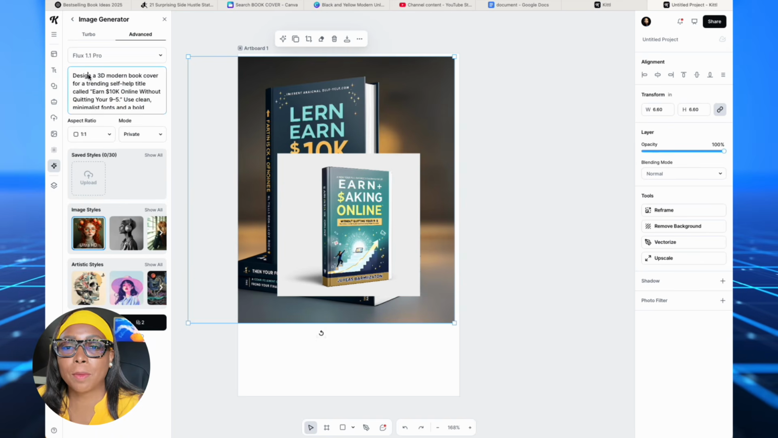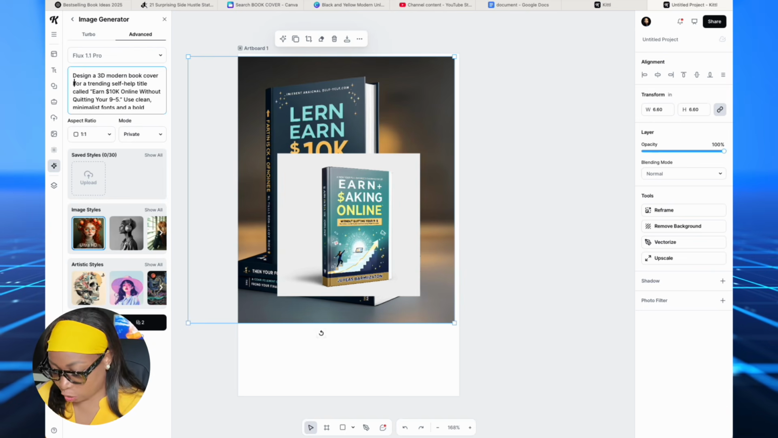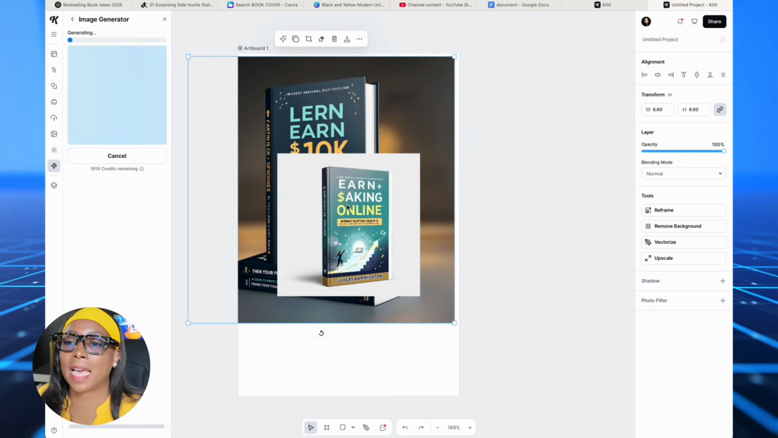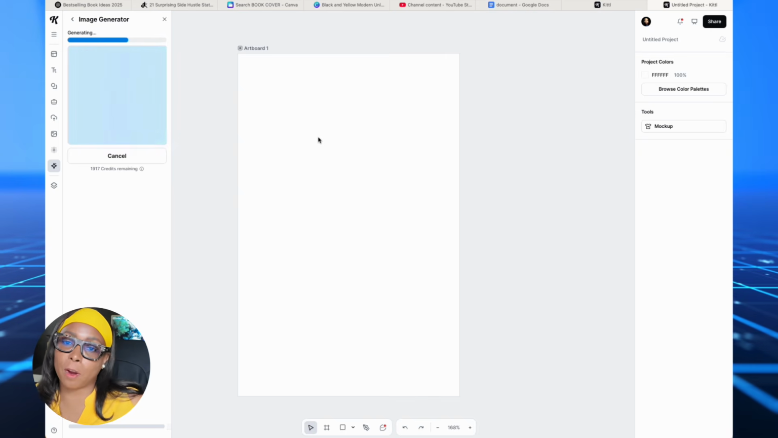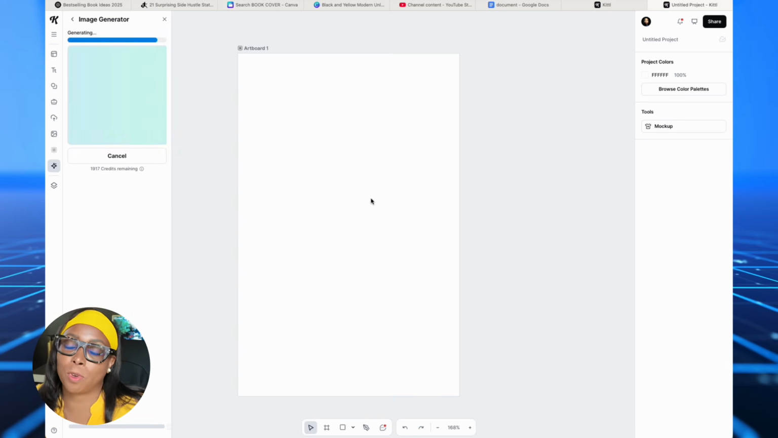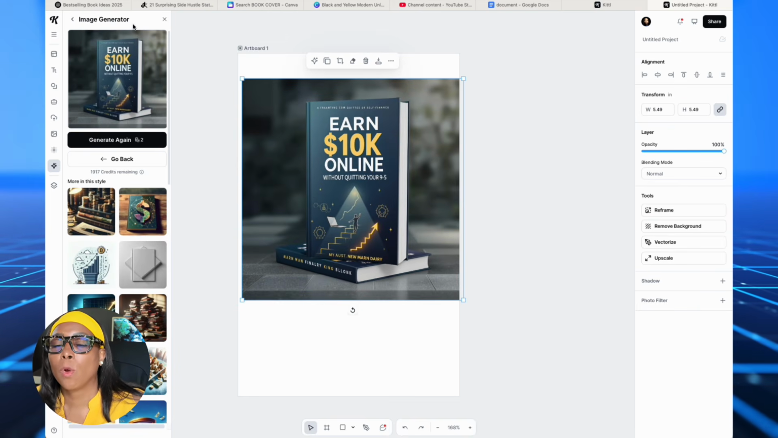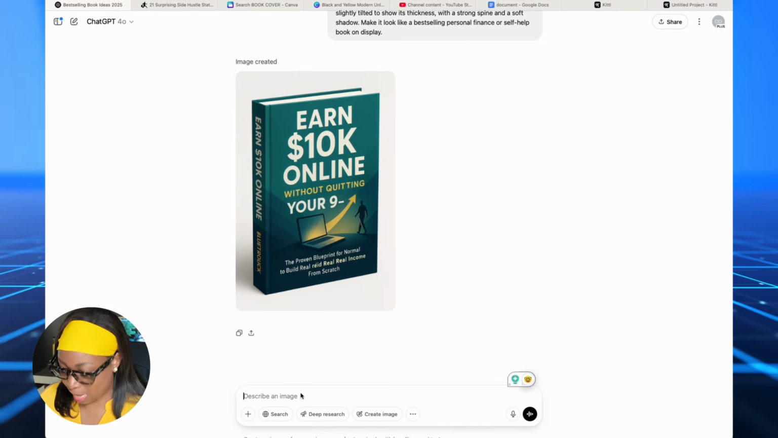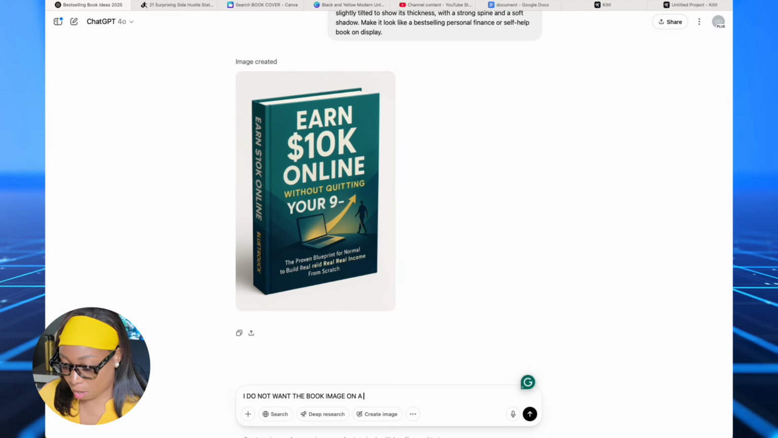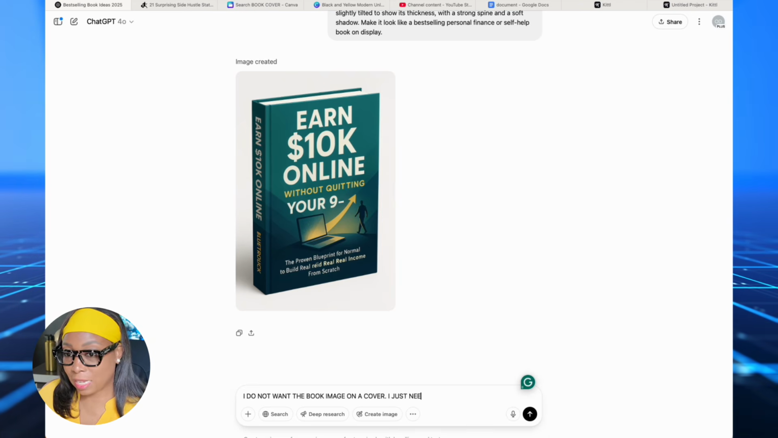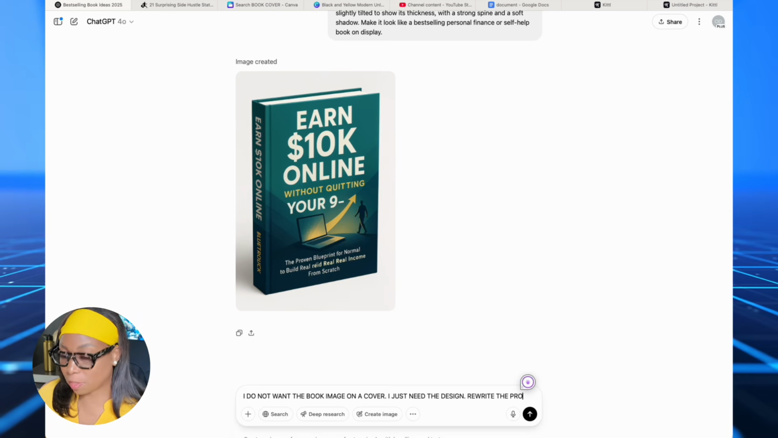Let's go back and modify the prompt to say, give me a 3D modern book cover image. And let's try that so it doesn't give it to us on a book. Now there's gonna be a time when you want that kind of look, but that's for your mock-up, which I'm gonna have to share how to do that to promote your book in another video. Now the ChatGPT prompt is giving us a book cover. That's not what we want. We wanna go back here and we wanna say, I do not want the book image on a cover. I just need the design. Rewrite the prompt.